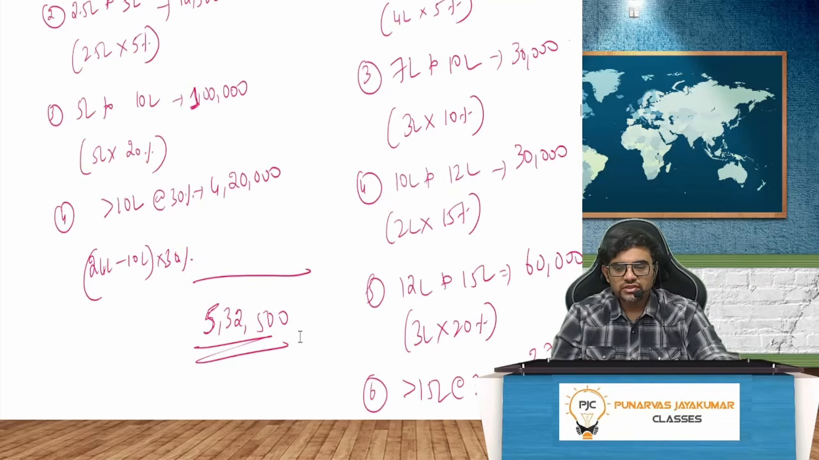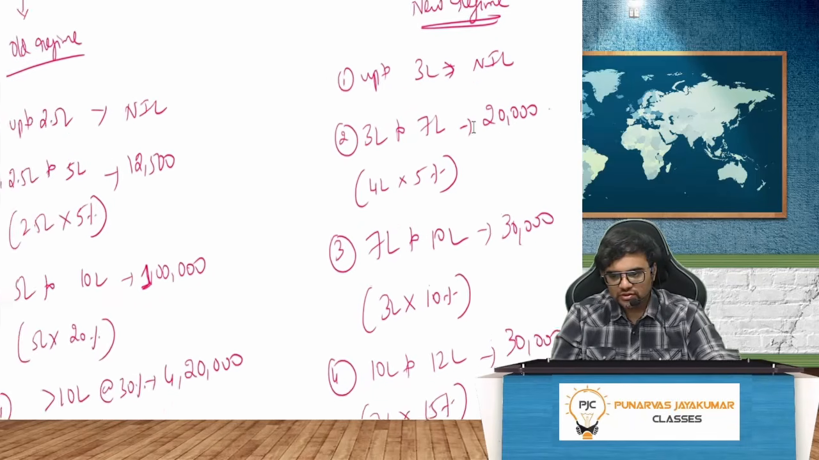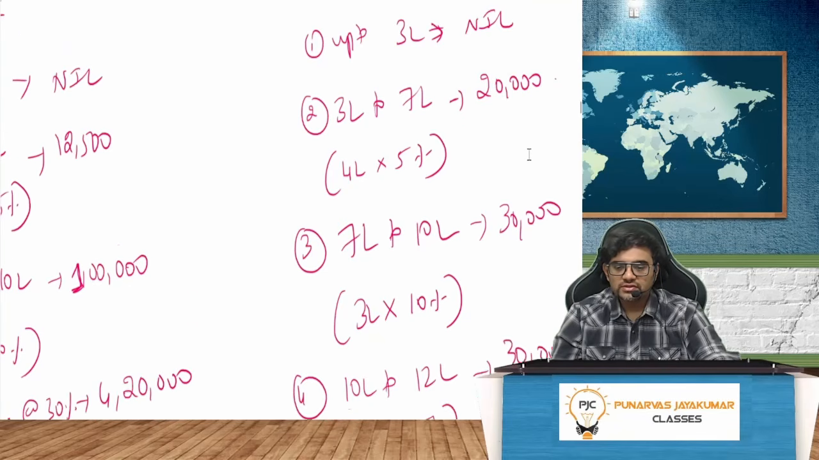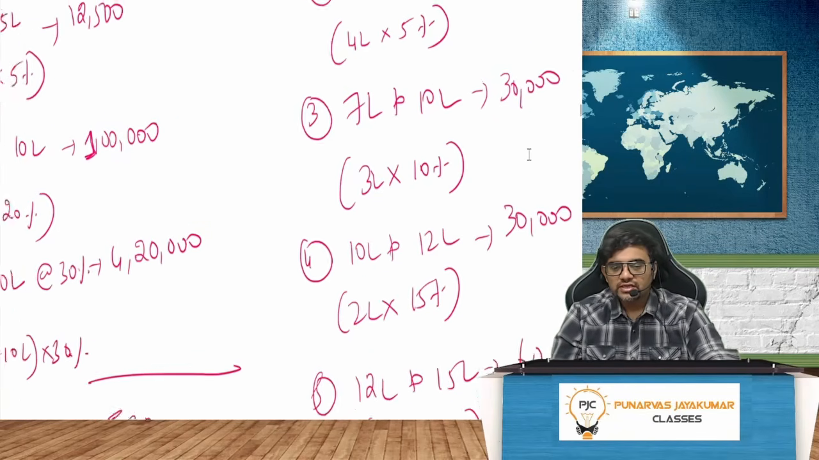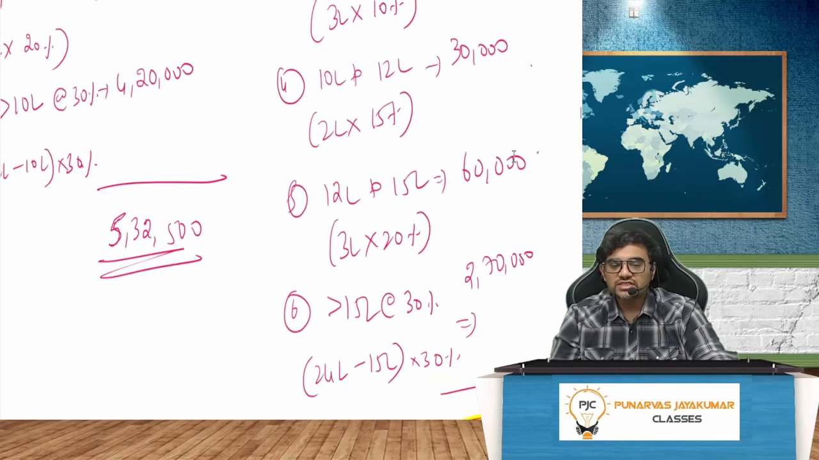5 lakh 32,500. But if it is the new regime, this is what you will be earning. You see, up to 3 lakh, nil. 3 lakh to 7 lakh, that is 4 lakh into 5%, 20,000. 7 lakh to 10 lakh, for 3 lakh it is 10%, 30,000. 10 lakh to 12 lakh, again same thing, 12 lakh to 15 lakh, 60,000.